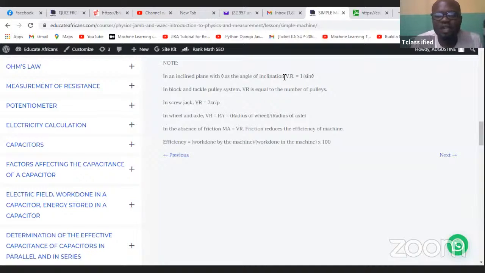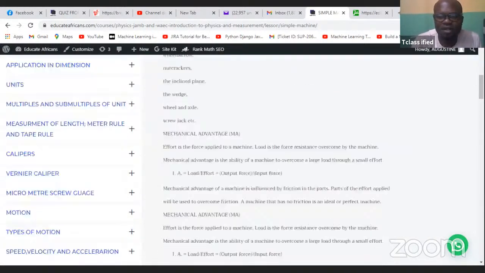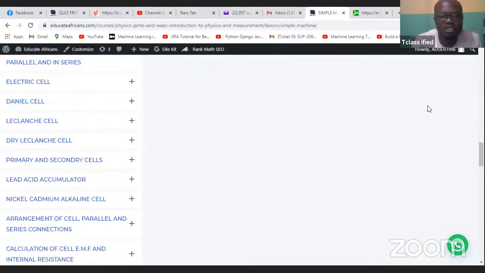So these are the different formulas for velocity ratio for an inclined plane, velocity ratio for a screw jack, velocity ratio for wheel and axle, and always in the absence of friction, mechanical advantage is equal to velocity ratio. And like I said, friction reduces efficiency. It's because of friction that machines are not always having 100% efficiency. And efficiency is always equal to work done by the machine all over work done in the machine times 100 over 1. So with that, we'll cover these basic concepts in a simple machine.